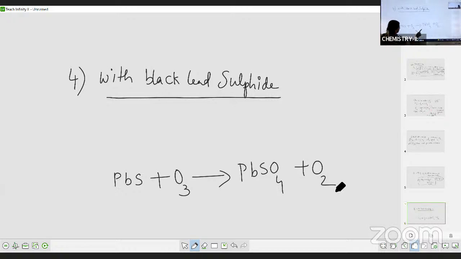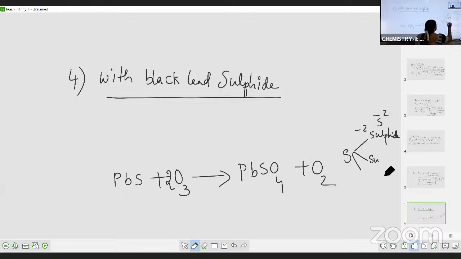Now, how many oxygens are there? 4 plus 2, 6 oxygens are there. So 2, 3 oxygens. Is that equation balanced? Yes. Now, what is sulfide? Sulfur shows 3 anions. One is in -2, so this is called sulfide. This is S-2. The next is sulfite, ITE. Don't get confused. This is SO3 -2. And the last one is sulfate, SO4 -2.